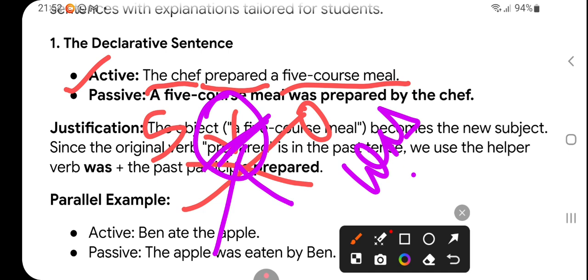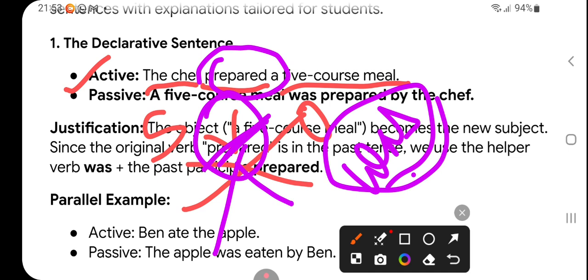This part is very important, the verb. So first rule is subject becomes object, object becomes subject. Second rule is that we have to add a helping verb. Third rule is we have to change the verb into the third form, which is called the past participle.